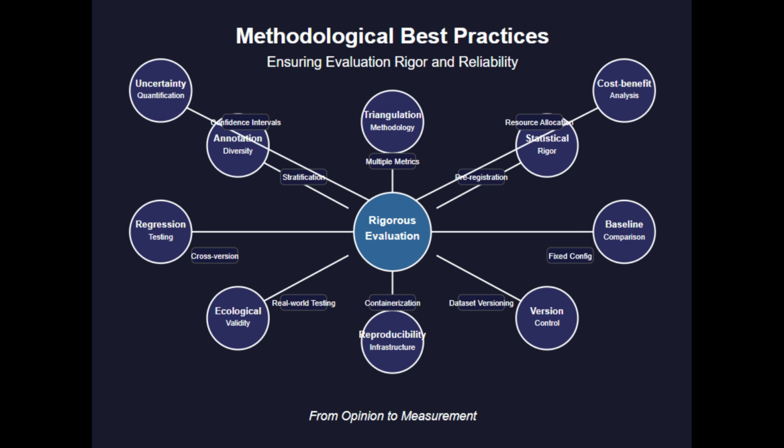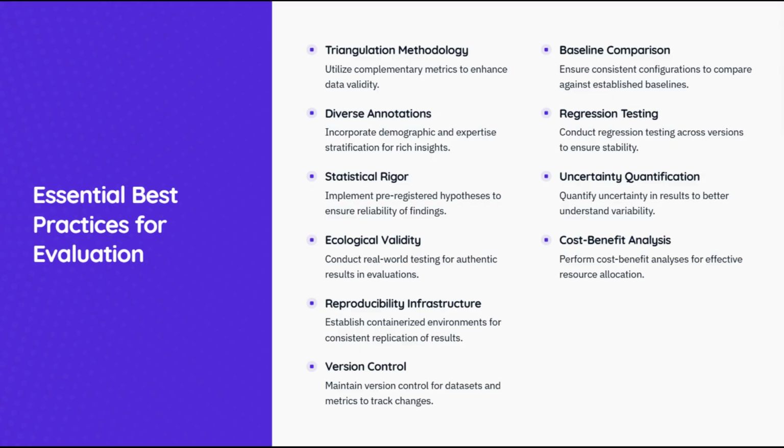Version control for evaluation datasets, prompts, and metrics prevents benchmark drift. Without strict versioning, apparent performance gains may reflect subtle changes in evaluation methodology rather than genuine improvements. Baseline comparison with consistent model configurations isolates the impact of specific architectural or training innovations. This requires careful control of hyperparameters, training data, and computational resources. These best practices transform evaluation from opinion into measurement, establishing the foundation for cumulative scientific progress in language model development.